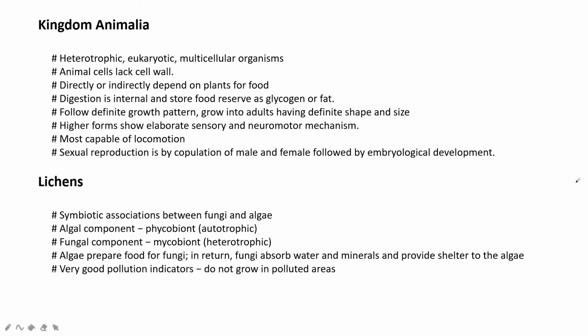Digestion is internal, and they store food reserves as glycogen or fat under the skin. They follow a definite growth pattern, growing into adults having definite shape and size. Higher forms show elaborate sensory and neuromotor mechanisms, and most are capable of locomotion. Sexual reproduction is by copulation of male and female, followed by embryological development.